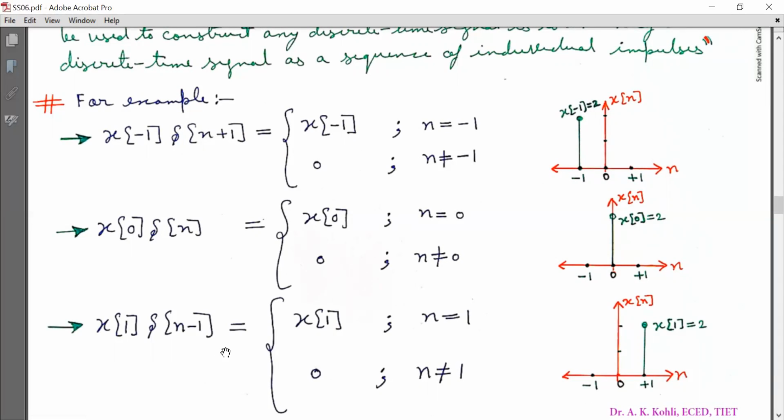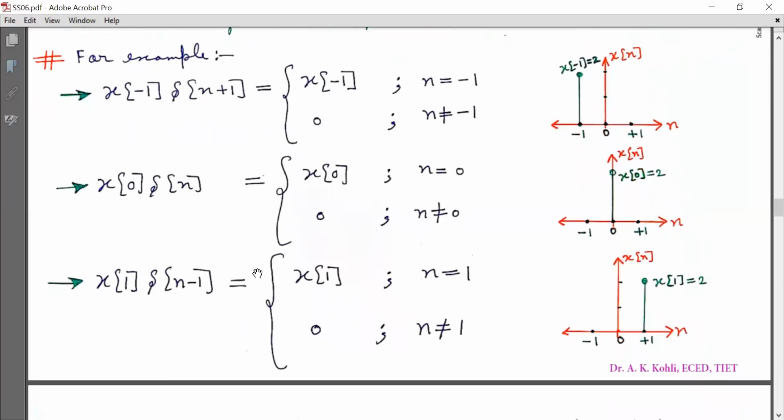So I will plot it. This unit impulse is defined at n = 1, so I have plotted one impulse at n = 1 with amplitude x[1]. So these are three different graphs indicating three different scaled shifted impulses.